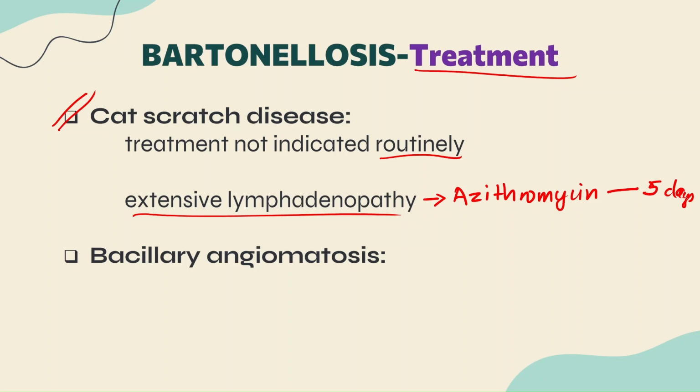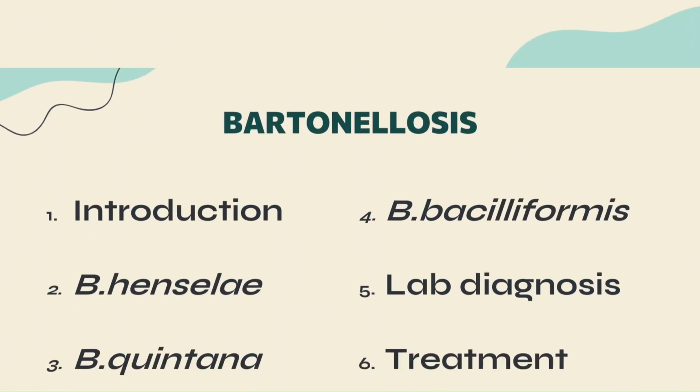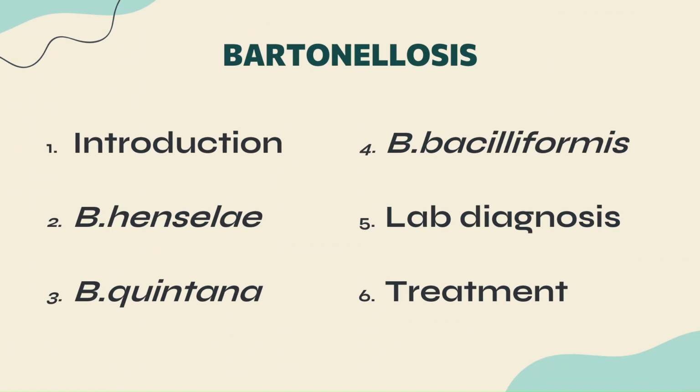Now in bacillary angiomatosis, guys, we can give drugs like erythromycin. This is a condition in which we can definitely give drugs: erythromycin can be given, or we can give the very important drug doxycycline. Doxycycline can be given, and that too for a duration of 3 months, guys. So we have described Bartonellosis under all the following headings, and that is it for this session.